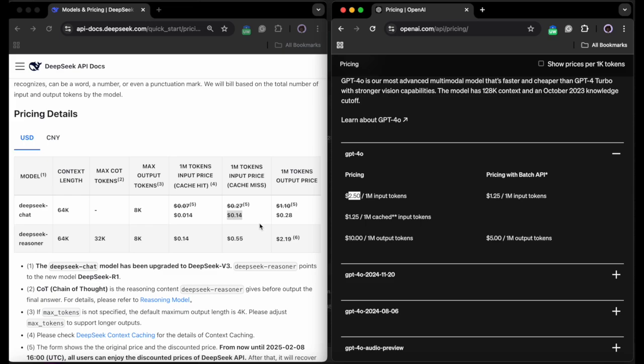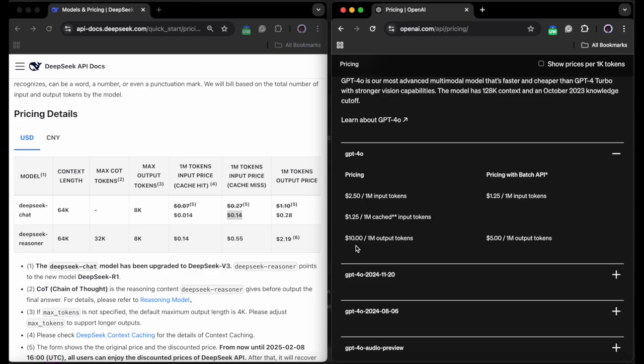And lest I forget, I need to remind you guys that you are only paying DeepSeek when you are using their API. There's no limit on the mobile app and the web application, and it costs $0.28 for each million output tokens on their API for the DeepSeek chat. And then for the OpenAI GPT-4o, it costs about $10 for each million output tokens. So that's basically the comparison.